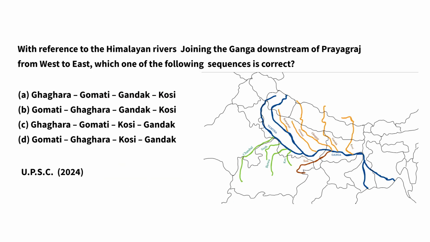This is the latest question asked from this in UPSC 2024. The question is, with reference to Himalayan rivers joining the river Ganga downstream of Prayagraj from west to east, which one of the following sequences is correct? And we know the trick: Ram is going Ghar to get a dak and get Kosi. So the answer will be option B, Gomti, Ghaggar, Gandak and Kosi.